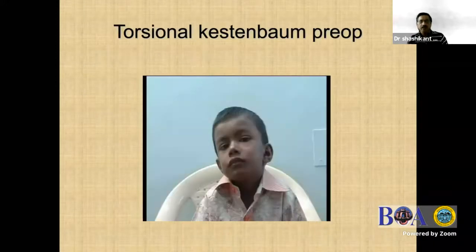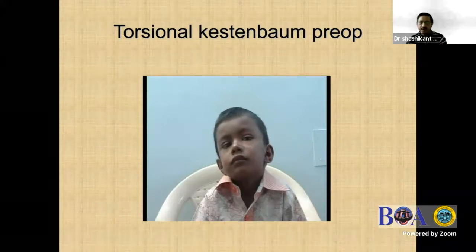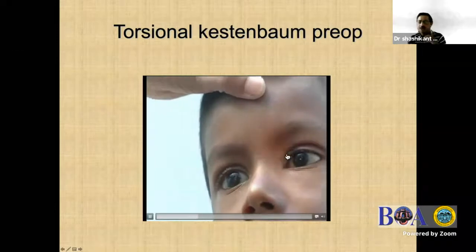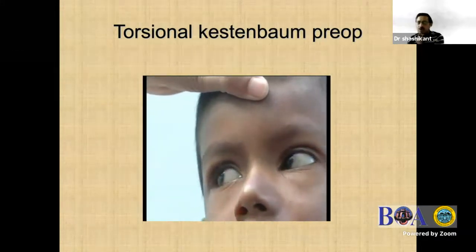And with the head tilt, this child had a head tilt to the right side. So basically we need to take care of the intorsion in the right eye, extort the right eye and intort the left eye. And he had a very small amplitude nystagmus. We did an MRI to rule out the contracture of the sternocleidomastoid muscle.